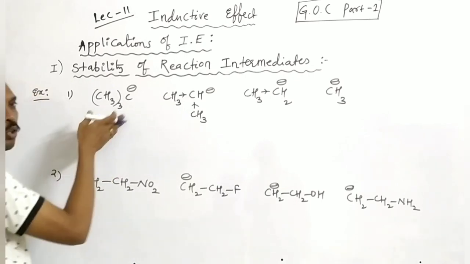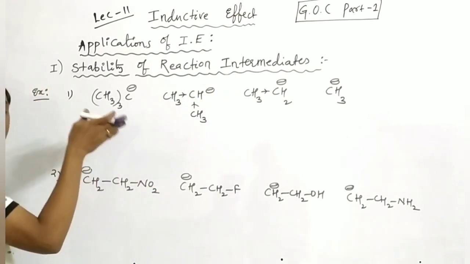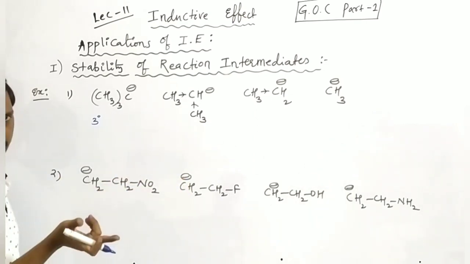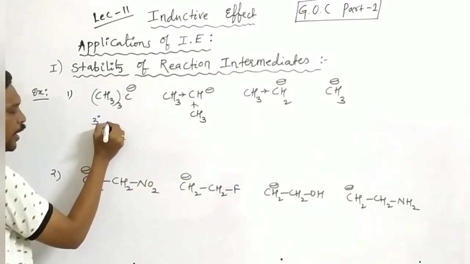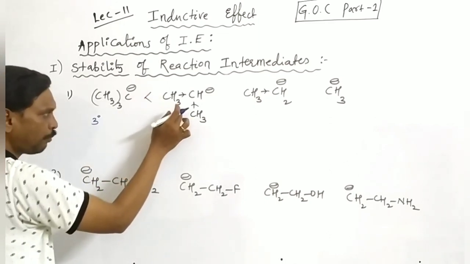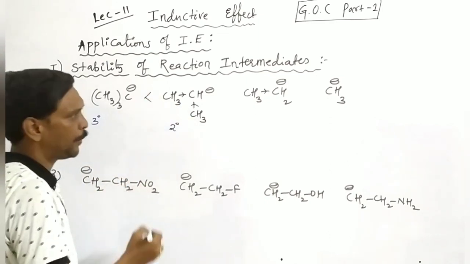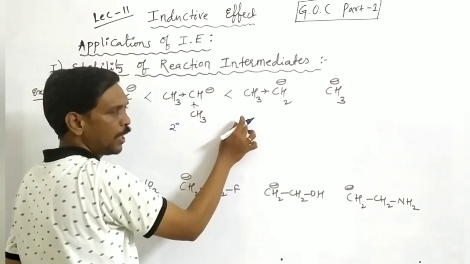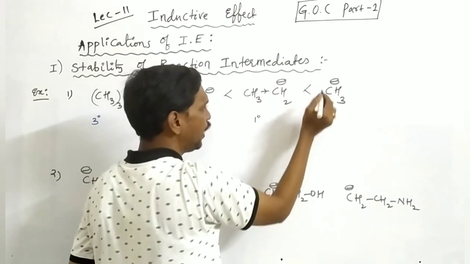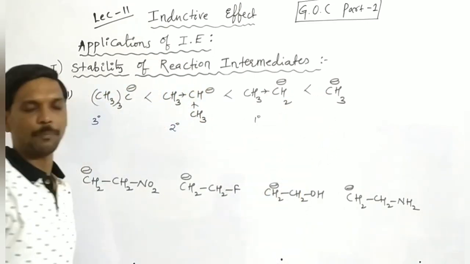So from left to right, the number of positive I groups decreases, which means stability increases. So tertiary butyl carbanion is less stable than secondary propyl carbanion, which is less stable than primary ethyl carbanion, which is less stable than methyl carbanion.